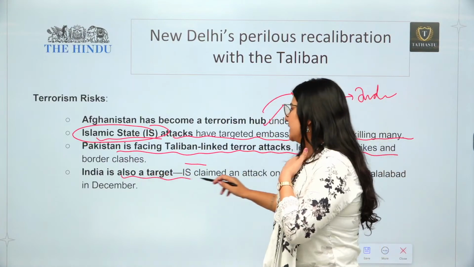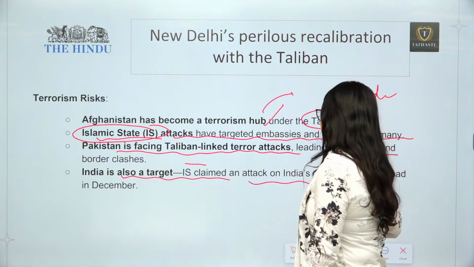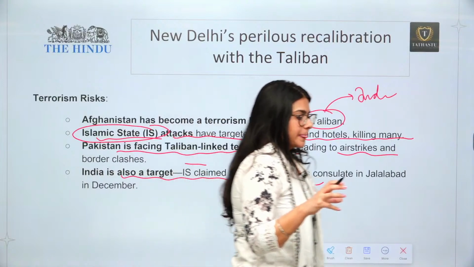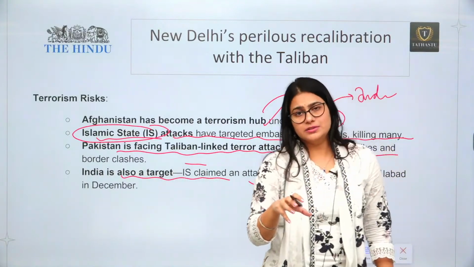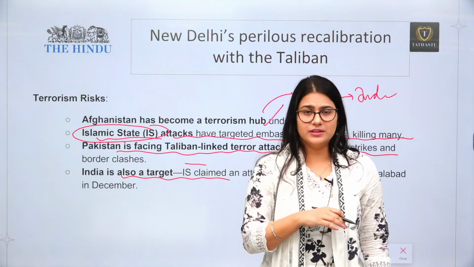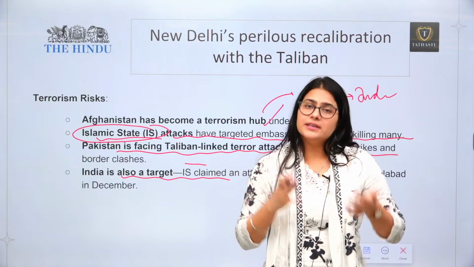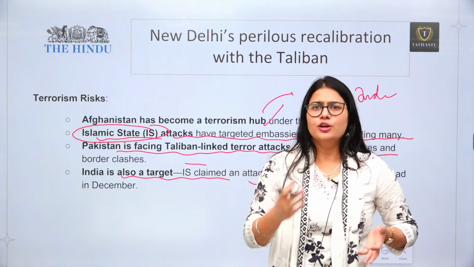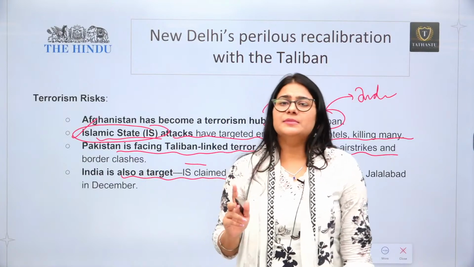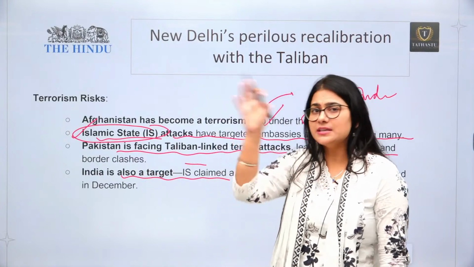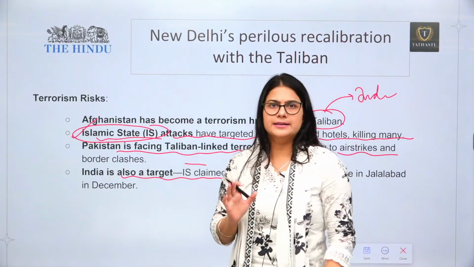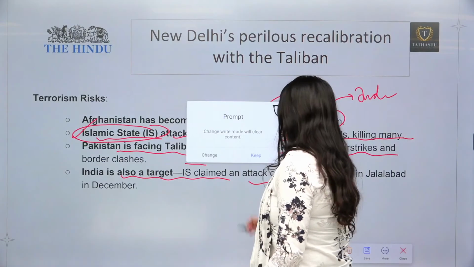India is also a target. IS has claimed that they are going to attack the Indian consulate in Islamabad. So the Taliban as a terror group can create issues for us. The Taliban's engagement with Islamic State can create issues for us. Okay, so if we are going to have an envoy in our country who is from the Taliban, they can definitely have links with Islamic State. Even if the mainstream Taliban doesn't want it, somehow this engagement of these terror groups can create issues in our country. Now, okay. So this is the second concern.